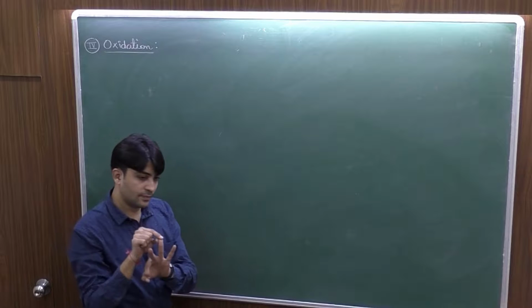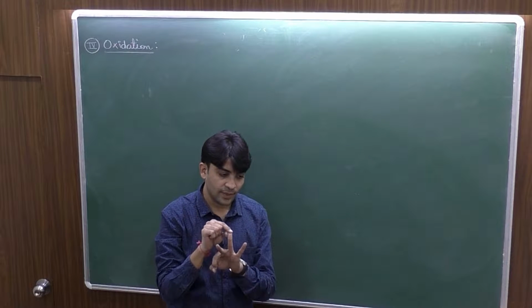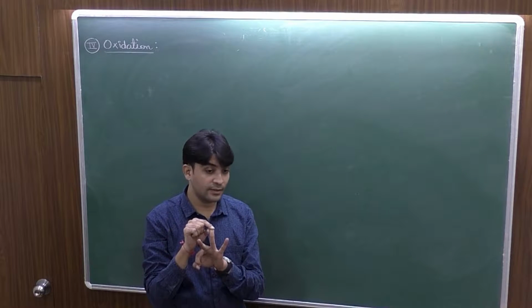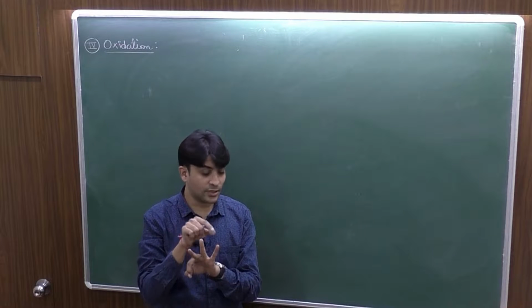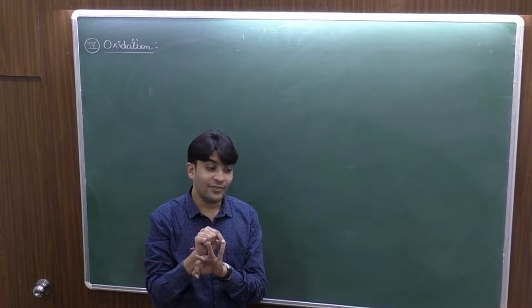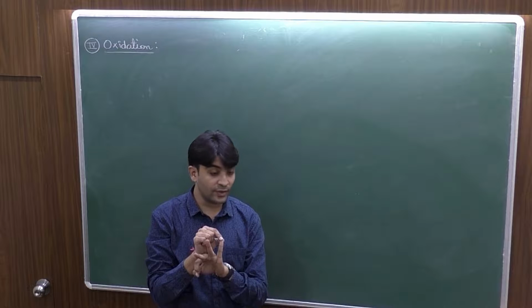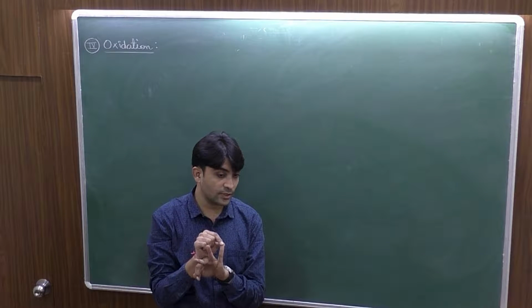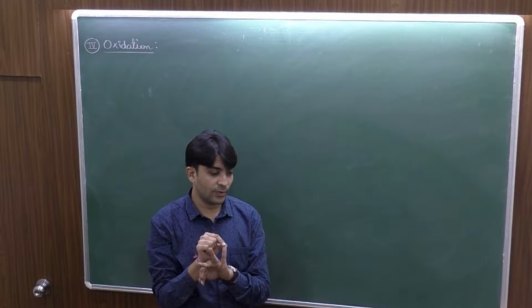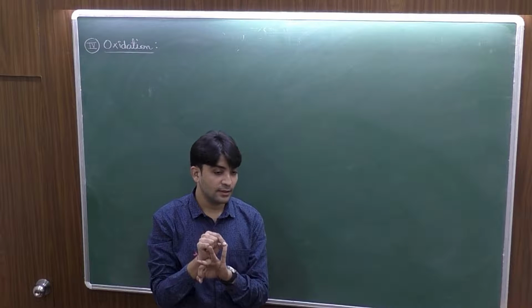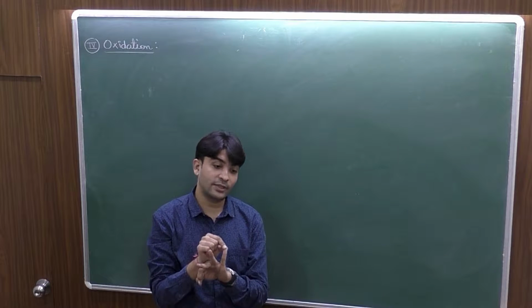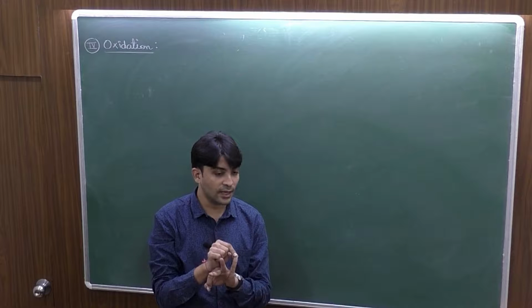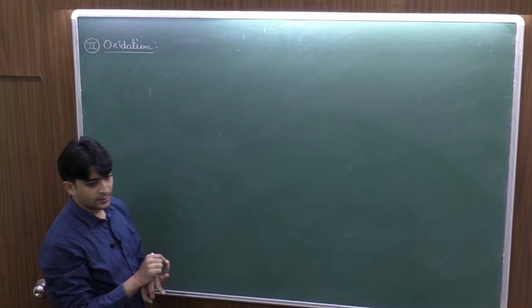Secondary alcohol gives ketone, and vigorous oxidation of ketone gives you acid with less number of carbon atoms. Tertiary is very difficult to oxidize, so even if it is forced to undergo oxidation, it will undergo dehydration to form an alkene. Then vigorous oxidation of the alkene gives ketone, and vigorous oxidation of the ketone gives acid with again lesser number of carbon atoms. Okay?